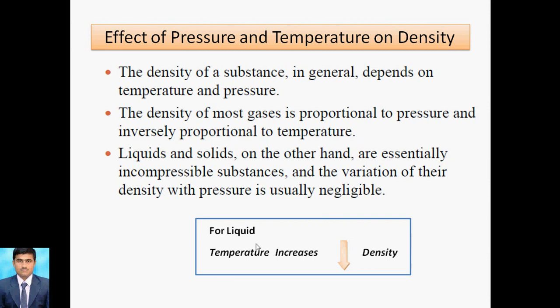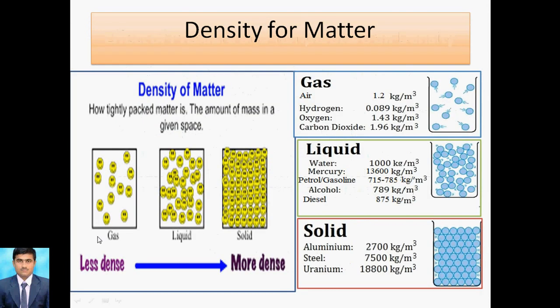Take the example of boiling water. When you boil it, the molecular structure is disturbed, and the molecules can escape into the atmosphere. That's why it becomes less dense. So this is the effect of temperature on a liquid, but there is no effect of pressure on a liquid. It is clearly mentioned here that the variation of density with pressure is usually negligible.